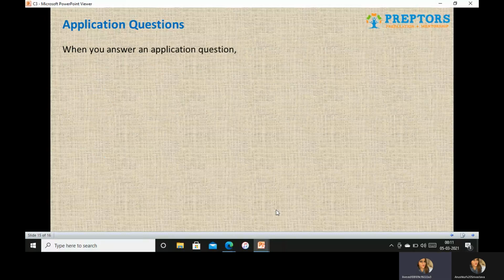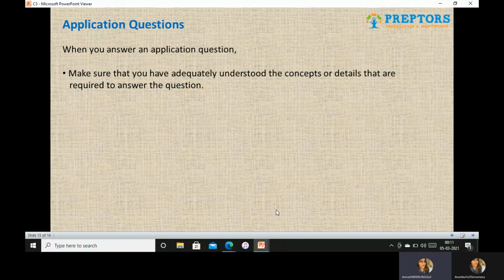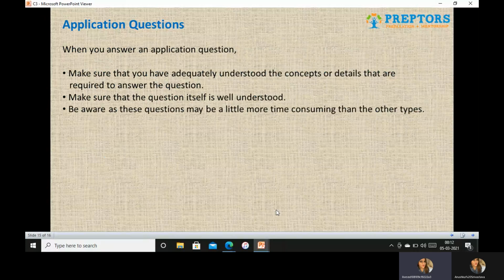When I answer such questions, I will have to make sure that I've adequately understood the concepts and details that are required to answer the question. I should make sure that the question is well understood. Sometimes understanding the question is also difficult, so understand the question well. Both of these questions, application as well as logical structure questions, are time consuming, so give them enough time.